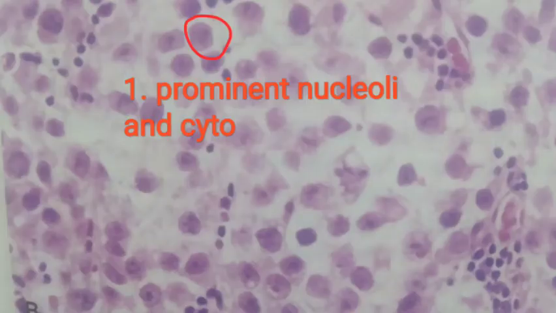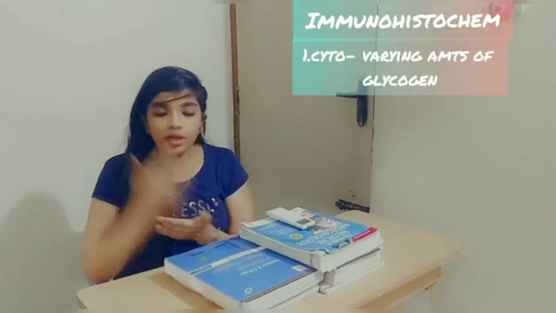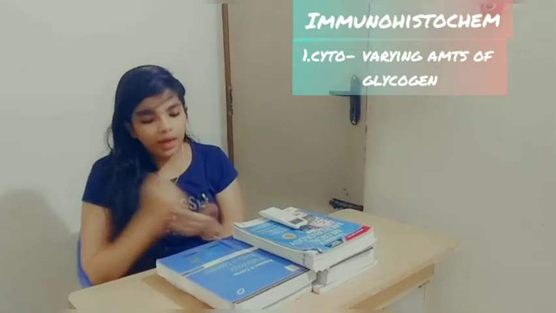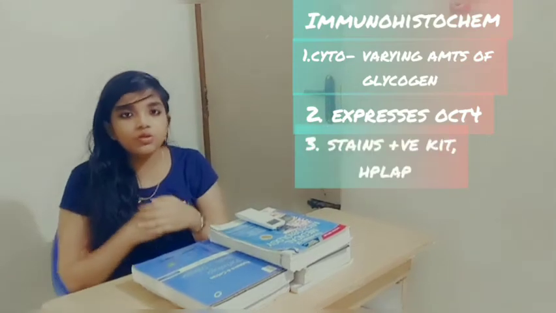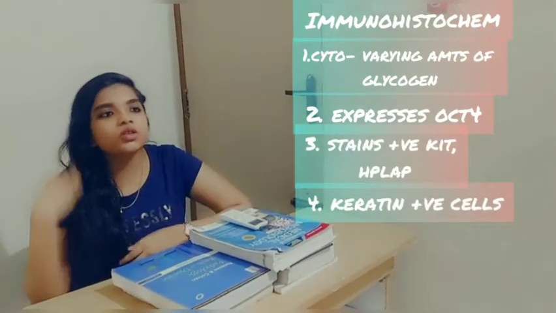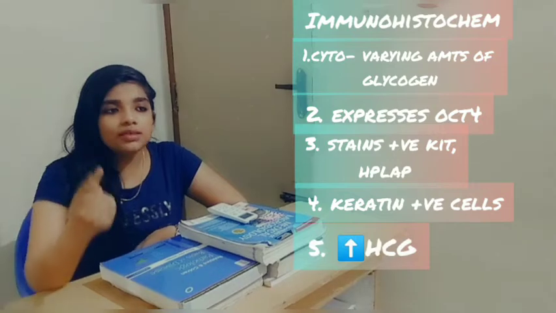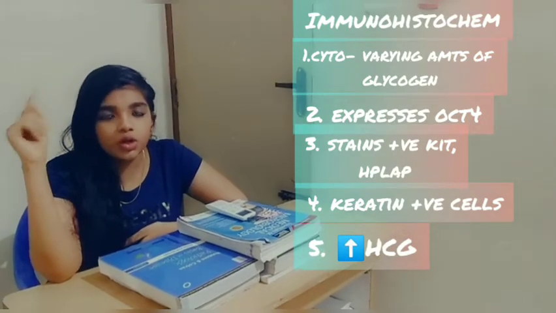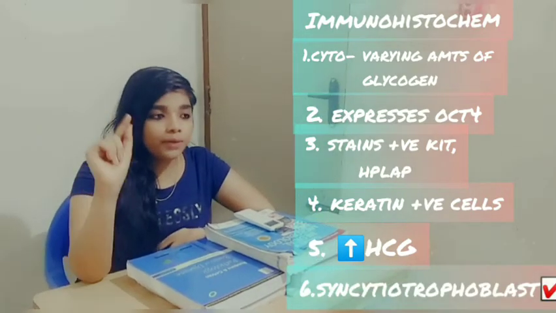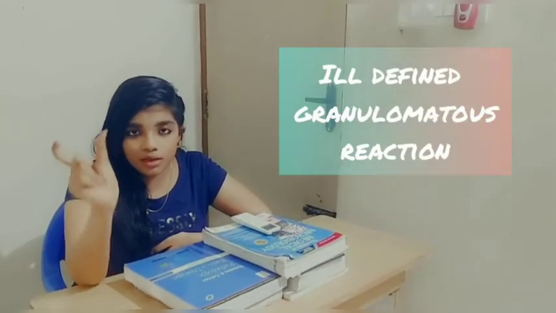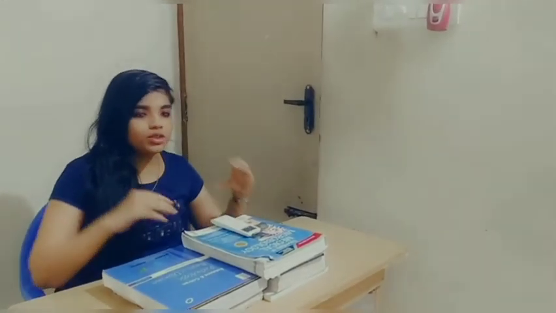Now let's talk about immunohistochemistry. The main thing that you have to write is seminomatous tumors contain glycogen. Glycogen will be present here, and it expresses OCT3 or 4 gene. It stains positive for KIT. Sometimes keratin positive cells are also present. Next thing is elevated levels of human chorionic gonadotrophin hormone will be present, and it contains syncytial trophoblast. Sometimes ill-defined granulomatous reaction will be present. So that's all the gross features and morphological features about classical or typical seminoma.